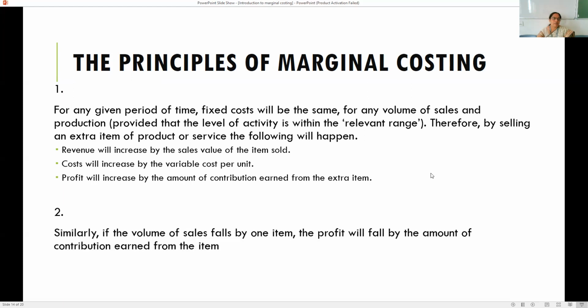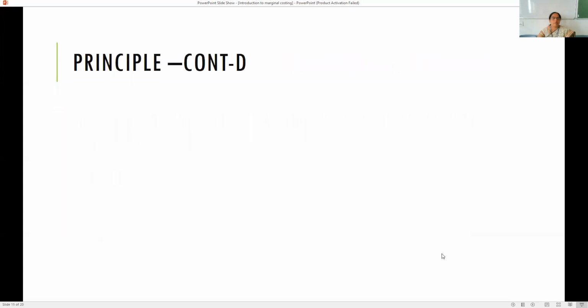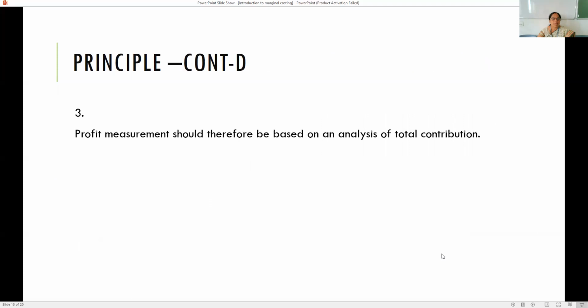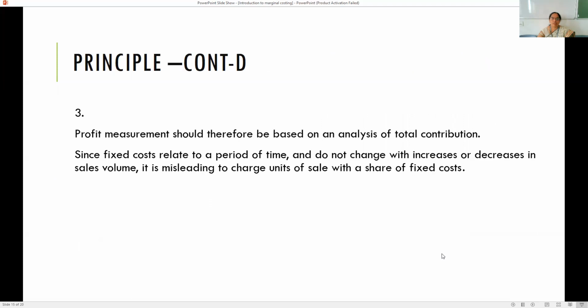The second principle is, if the volume of sales falls by one item, the profit also will fall by the amount of contribution earned from that particular item. Coming to the third principle, the profit measurement should therefore be based on analysis of total contribution, because fixed cost relates to the period of time and does not change with increase or decrease in the sales volume.